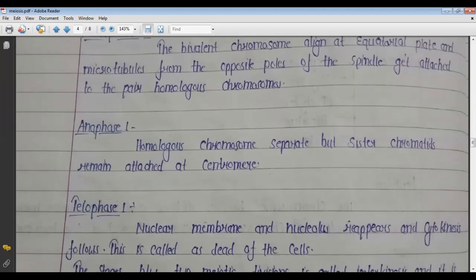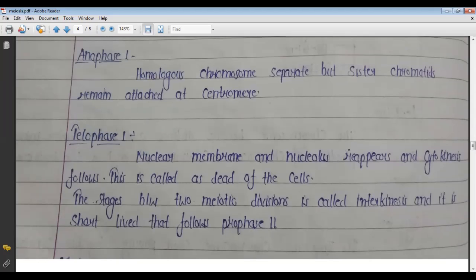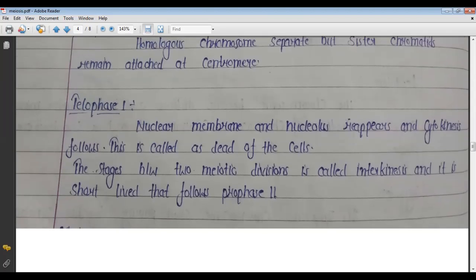Next is the anaphase stage. In anaphase 1, the homologous chromosomes separate, but the sister chromatids remain attached at the centromere. As we know, the sister chromatids are joined together, and the part at which they are joined is called the centromere.